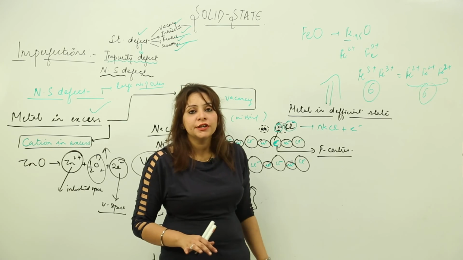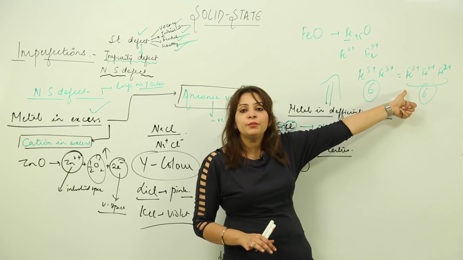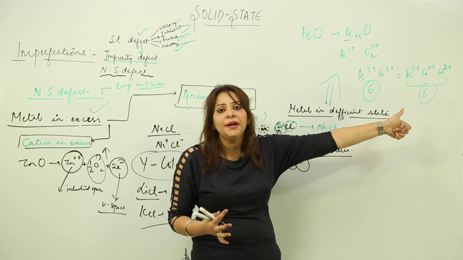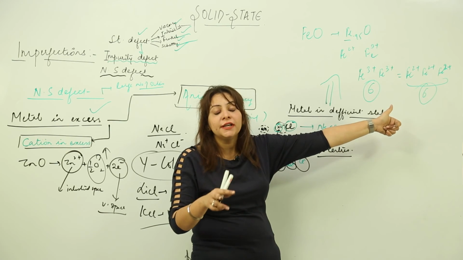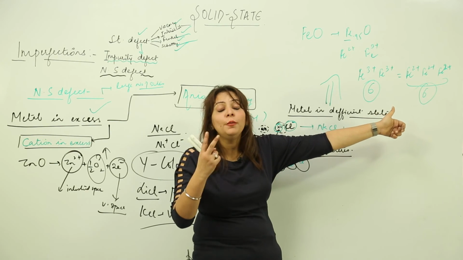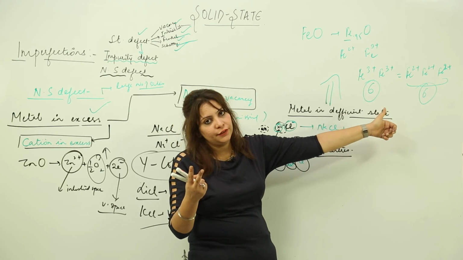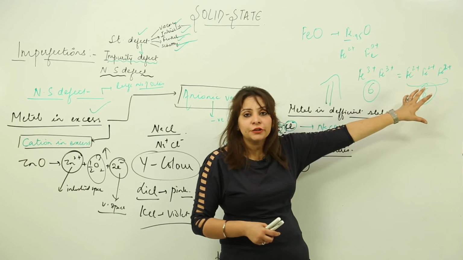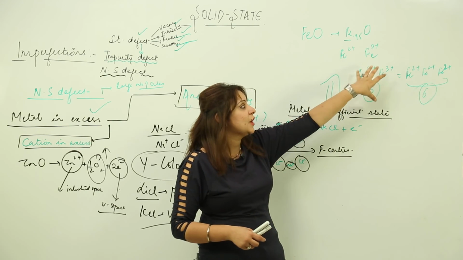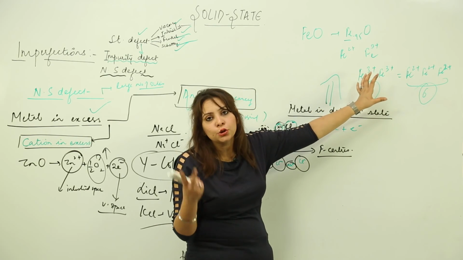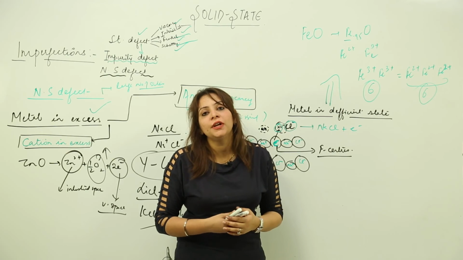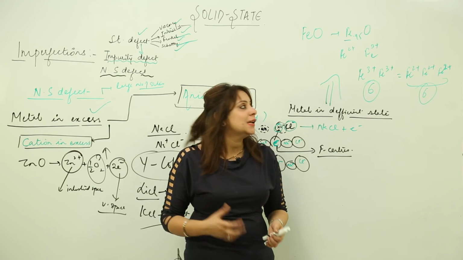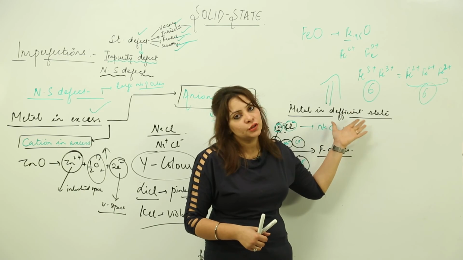So in order to restore the neutrality, if 3 Fe2+ escape, or if they are not present, that position has to be filled in case of Fe3+ by only how many Fe3+? By 2 Fe3+. So the vacant spaces are 3, but the ions which can occupy these places are only 2. So that means one place will be left vacant, right. So this is when the metal is in a deficient state.